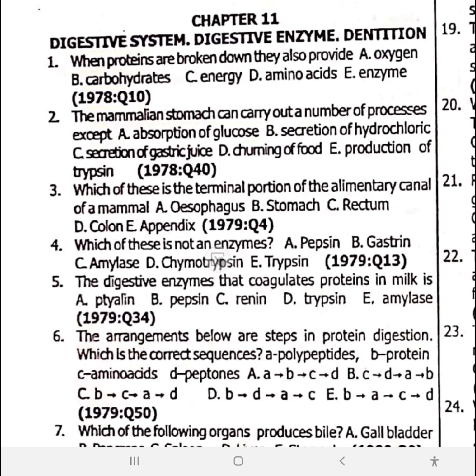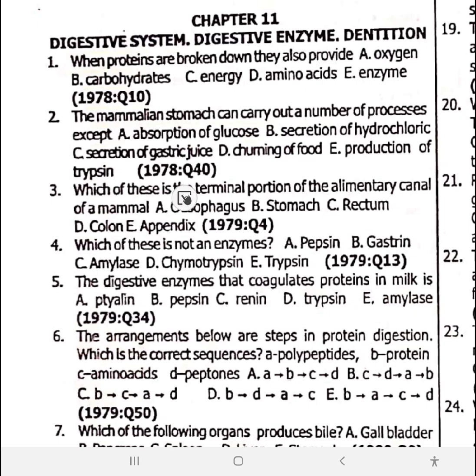The stomach also secretes renin and pepsin, but not trypsin. Trypsin is from the pancreatic juice. So number two is option A. Please also note that the stomach could also help in absorption.